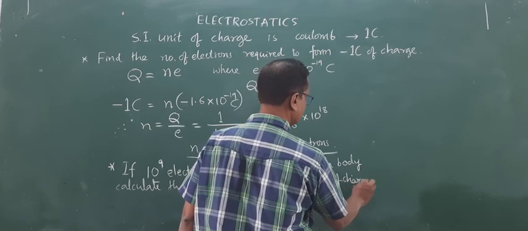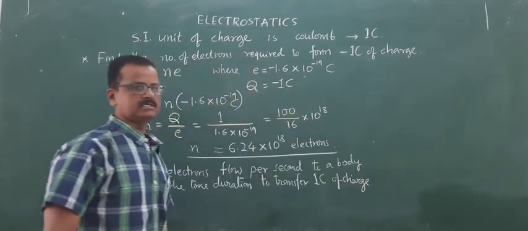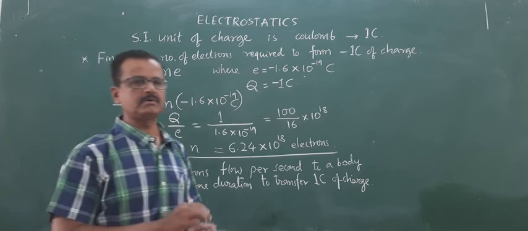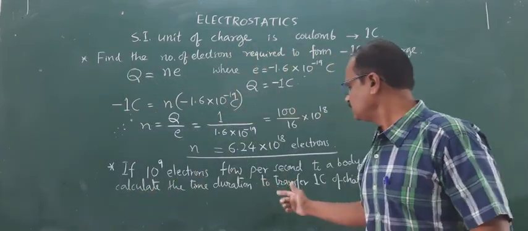Then you will find out the enormity of this charge, how enormous 1 coulomb of charge is. So solve this problem and you will come to know.